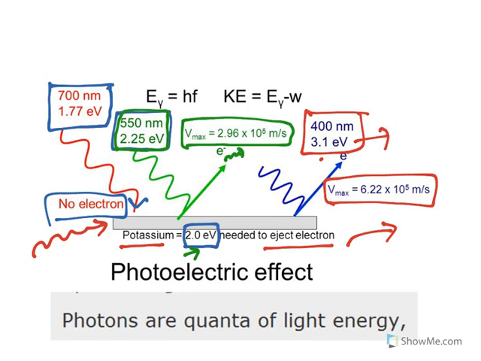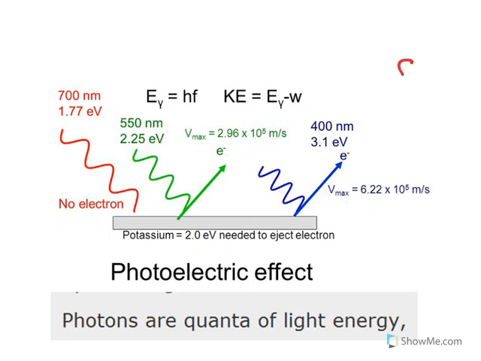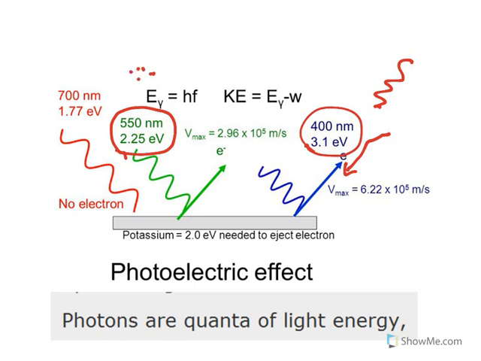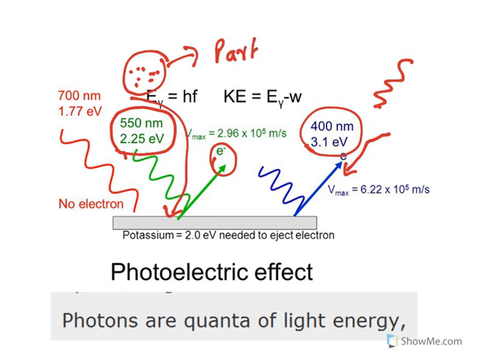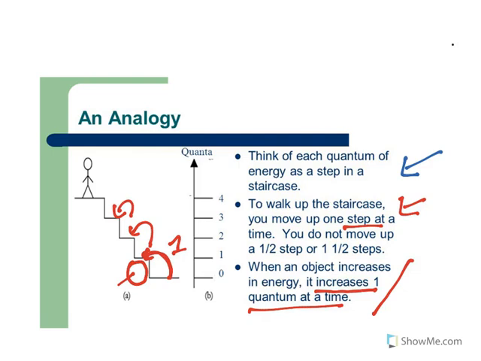Now what does this experiment tell us? If light had wave properties, the whole wave would be absorbed by this metal. That is not happening. It absorbs only whatever photon is required to eject that electron. That means this particular wave comes with a particular number of photons. When the photons hit this metal, the electron comes out. Now this proves light has particle nature. Each particle is known as a photon, which has a particular quantity of energy. So this proves the particle nature of light.